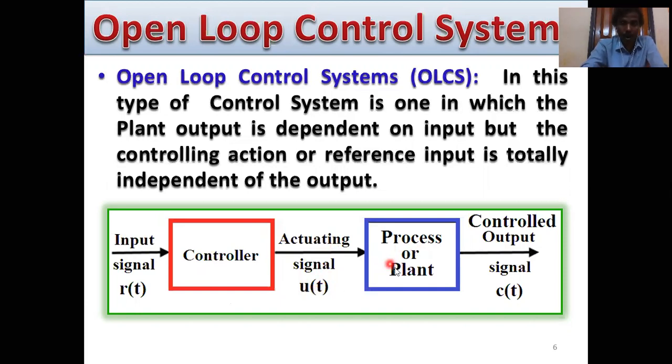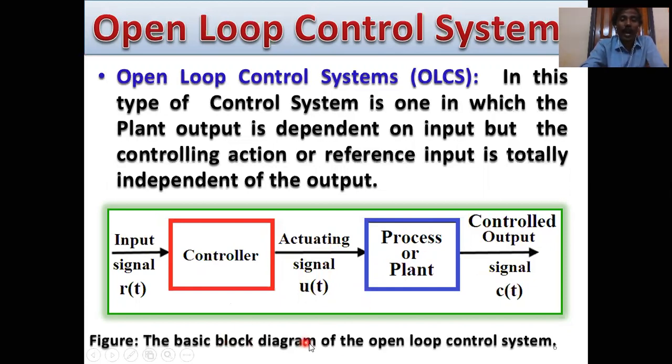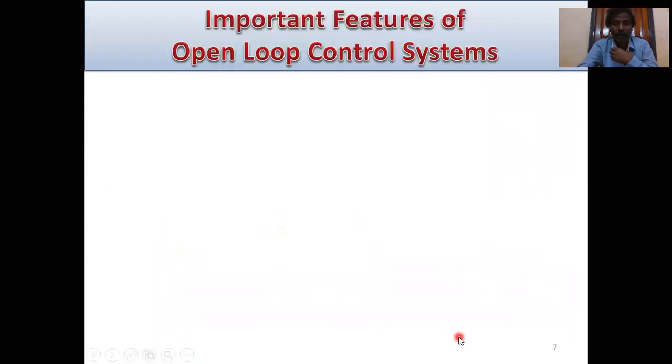This is the plant or process. After operation, this is the plant or process output. This is the control output. This output is called C(t). So this is the block diagram of the open loop control systems.